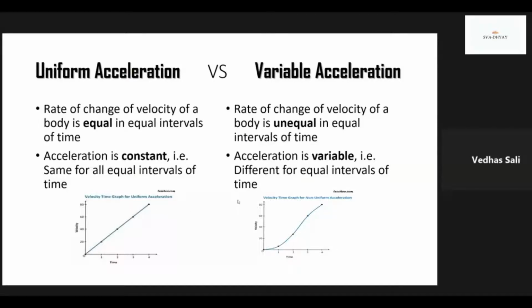सही. Now variable acceleration, rate of change of velocity of body is unequal in equal intervals of time. Acceleration is variable, means it is different for each interval of time. The velocity graph for non-uniform acceleration is a curve.